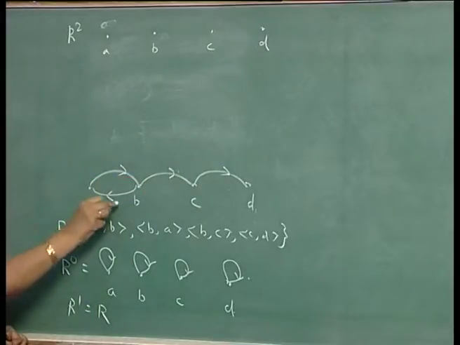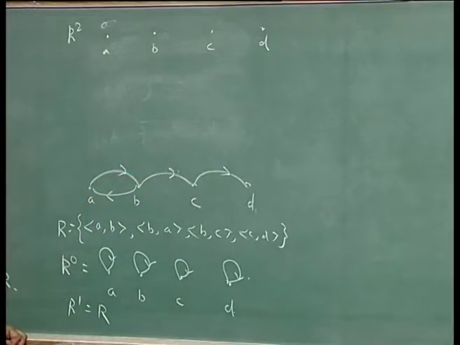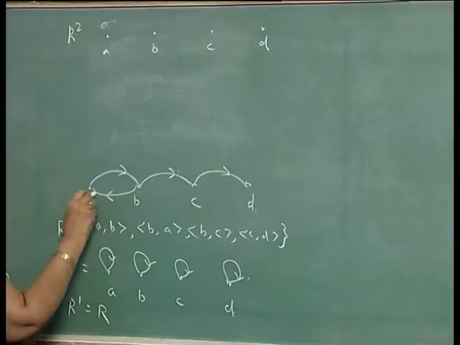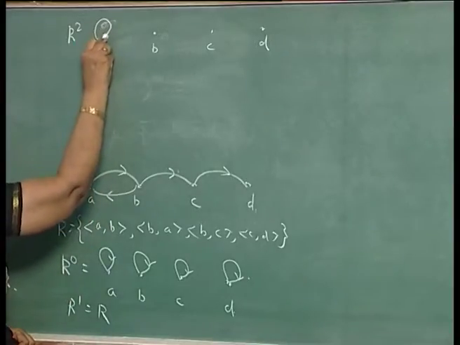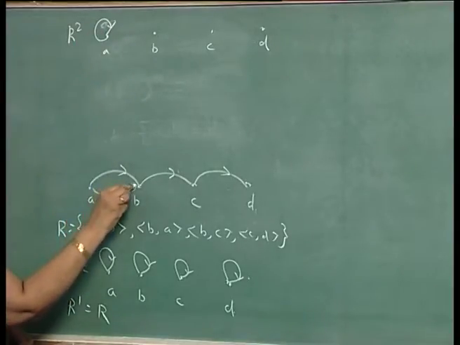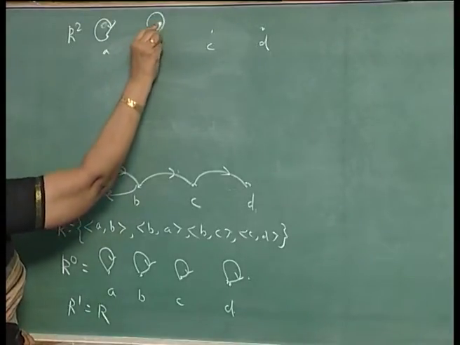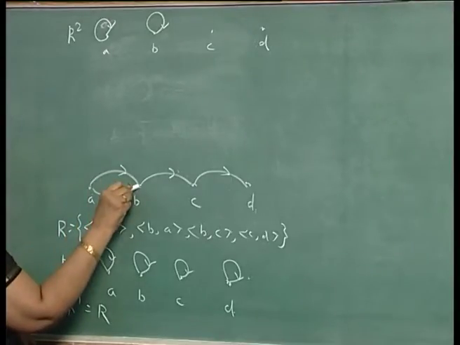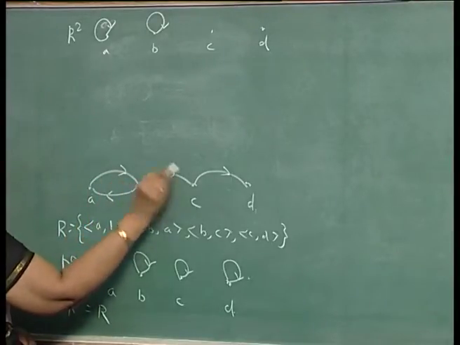If there is a path of length 2, that will be replaced by a single arc in R squared. So, A to B, B to A you have. So, there will be a self loop here. B to A to B is there. So, there will be a self loop here. And A to B, B to C is there.